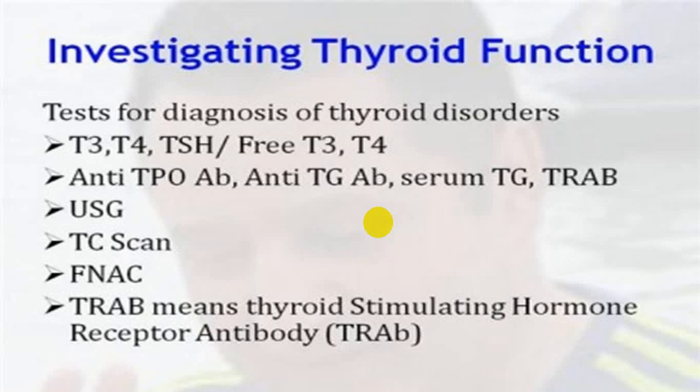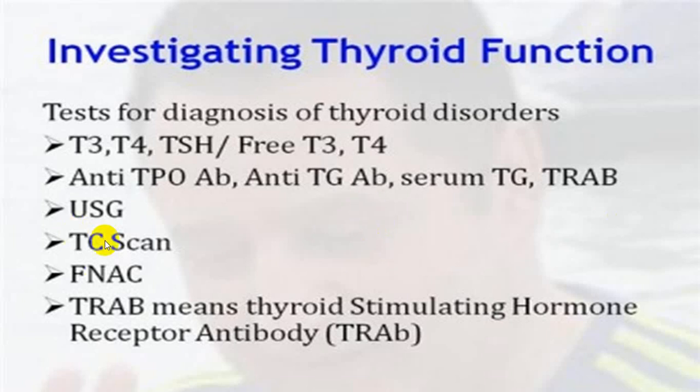But in disorders like thyroiditis, inflammation, infections, in those conditions the radioactive uptake will be a little bit reduced, and in a destroyed thyroid gland you will have a marked decrease in the radioactive uptake.